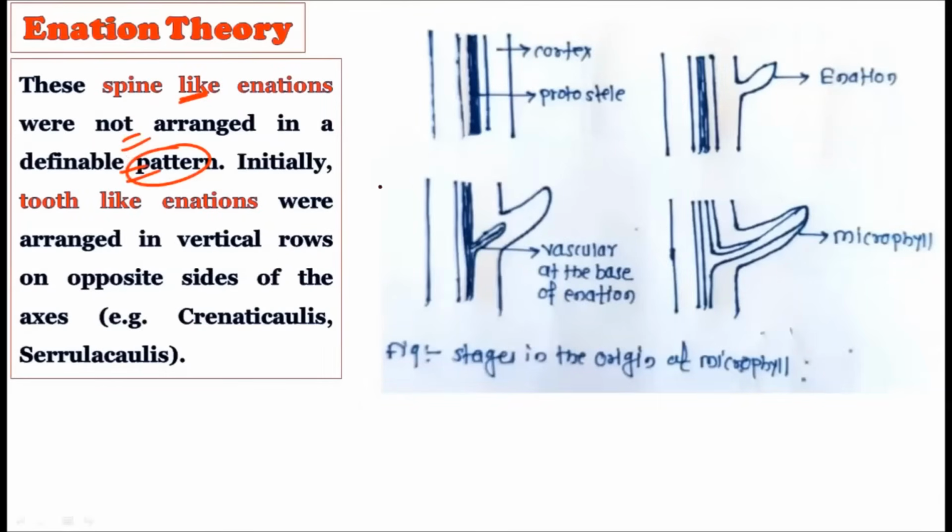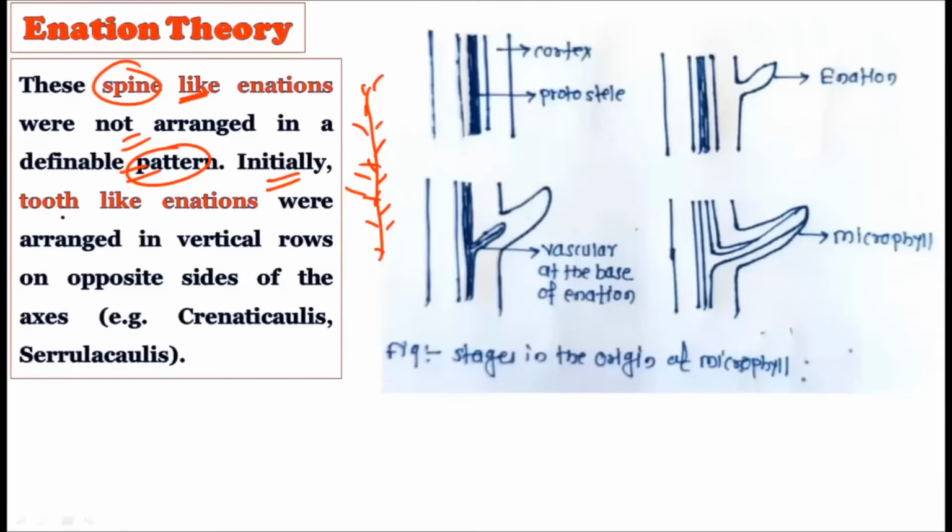Now consider the spine-like enations were not arranged in a definite pattern. Just like today we find different types of phyllotaxy in different types of plants, these spines were not arranged in any particular pattern. They do not show any definite pattern. They are coming randomly on the main axis. So these enations are not found in a pattern, but they are arranged in a random way.